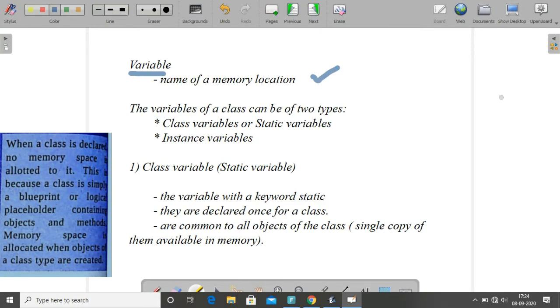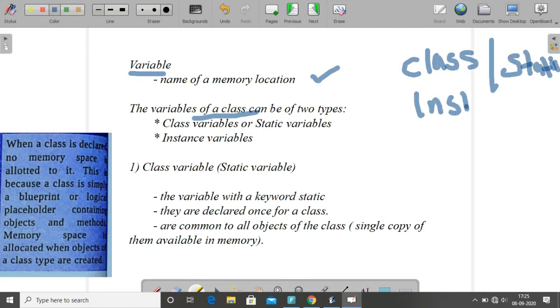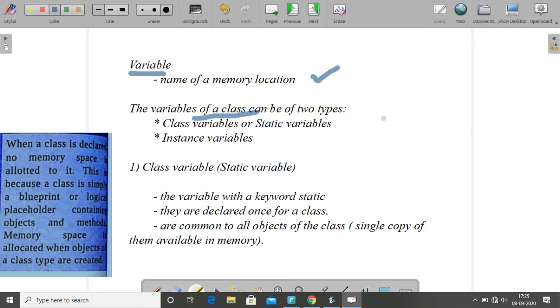Okay, the next one is variable. What is a variable? A variable is the name of a memory location. It holds the data or the value of that particular specified data type. So variables of a class can be of two types. Mainly in a class, variables can be divided into two types. One is class variable, second one is instance variable.